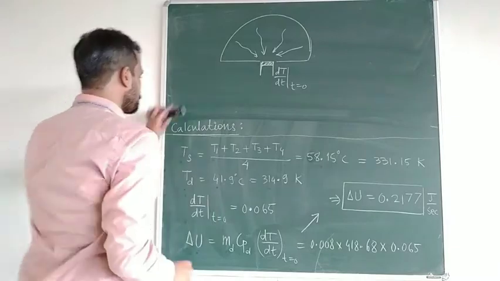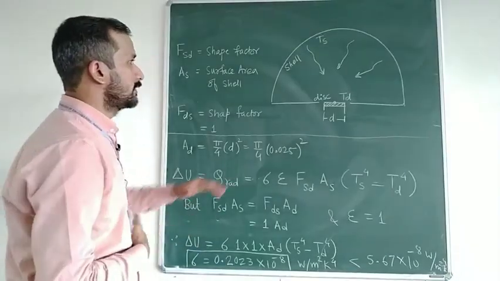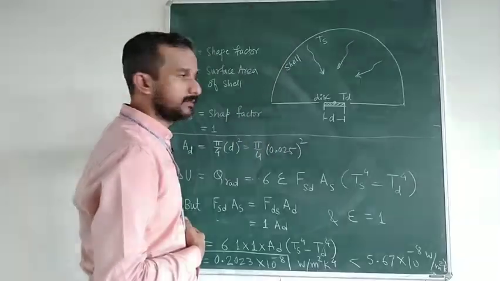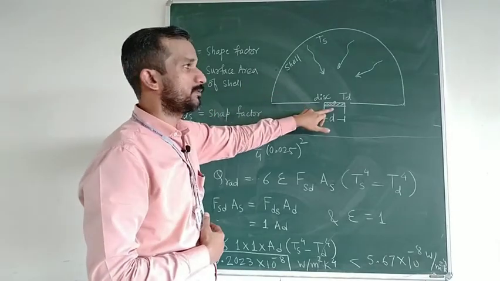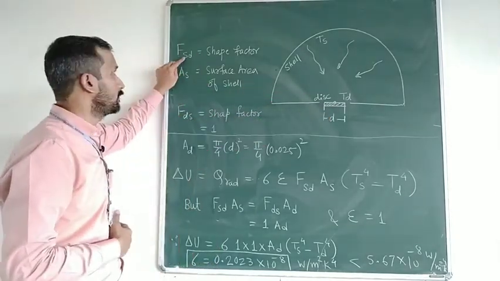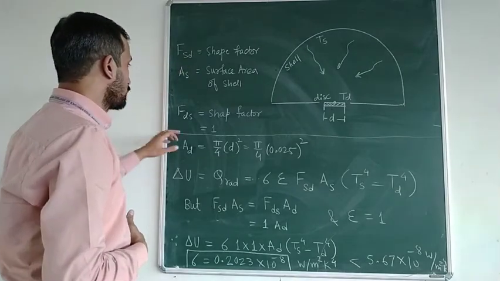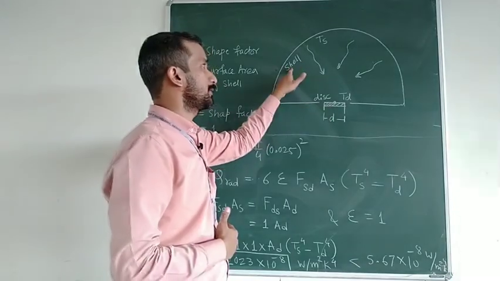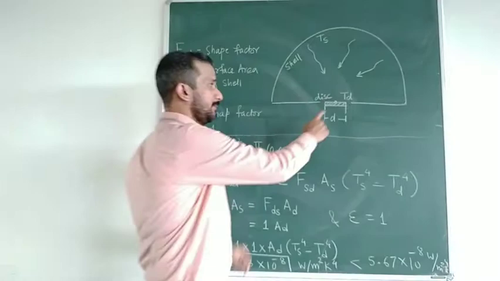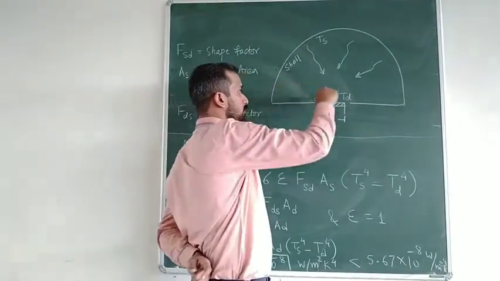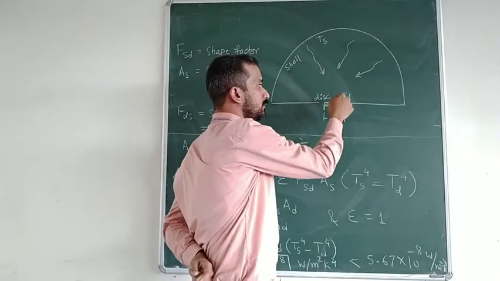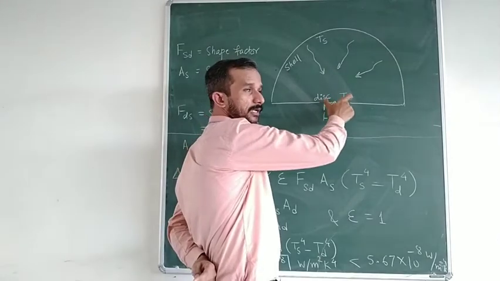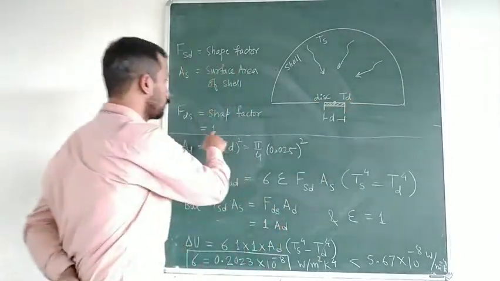So if I write that here, for the remaining part of the calculation, this is the hemispherical shell, whose surface area, let us say, is AS. The shape factor of the shell with respect to the disk is FSD, and FDS is the shape factor of the disk with respect to the shell, which is 1. Why is the shape factor of the disk with respect to the shell 1? Because all of the radiation emitted by the shell is going to be incident on the disk, because the disk is completely covered by the shell, and that is why its shape factor is 1.